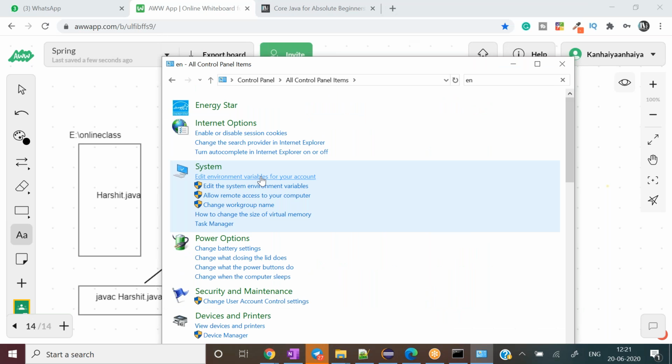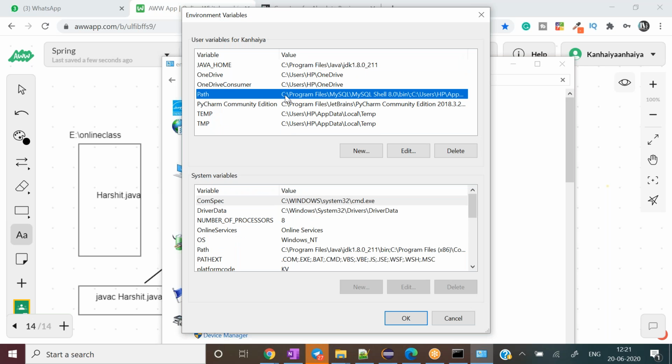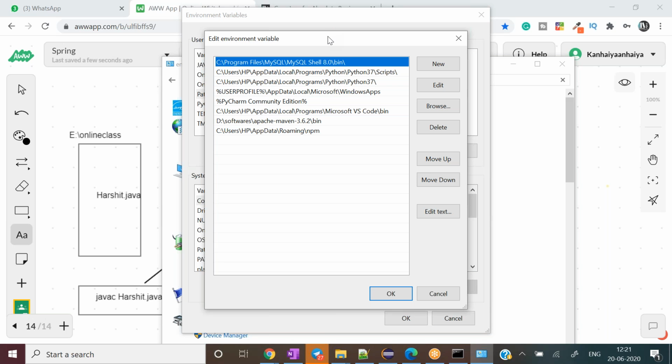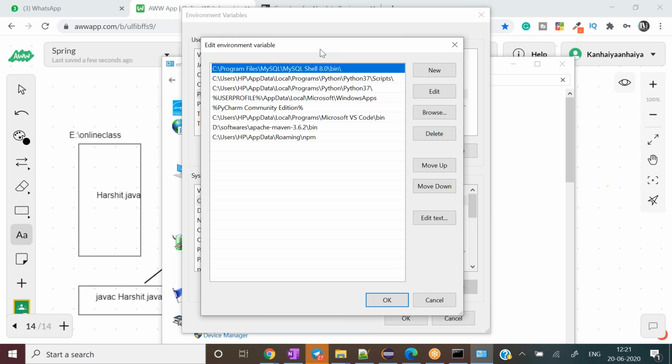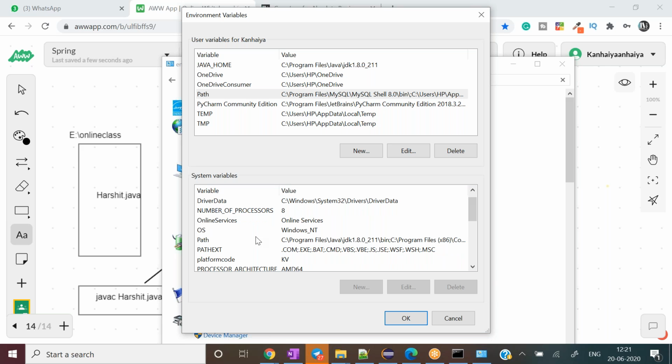Now here we define all the paths. It will come here and search all these directories one by one. Now there are two parts over here, user variable and system variable. I'll come to this part later on. You can see the path variable is set here as well. If I double click it, let me show you.